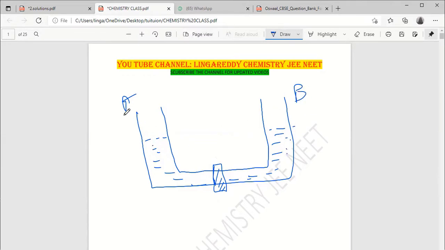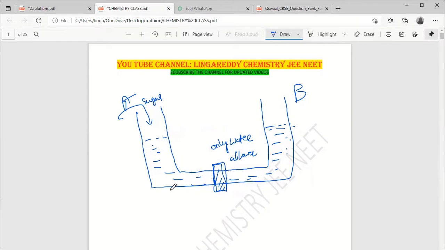Now I am adding some sugar here, on this side. Initially the water level is exactly equal. This is the filter. The filter allows only water. Only water is allowed; the sugar particles are not allowed. Is this much clear?